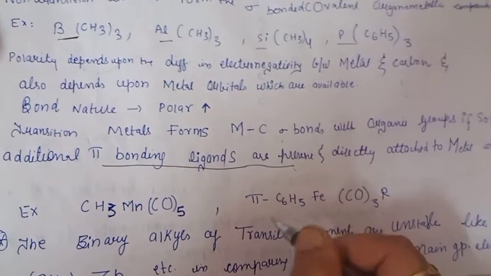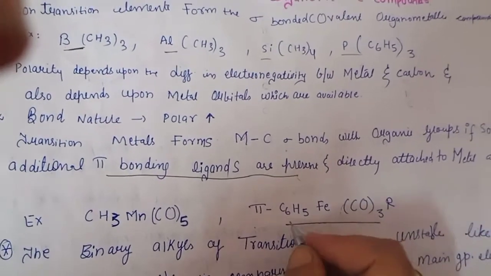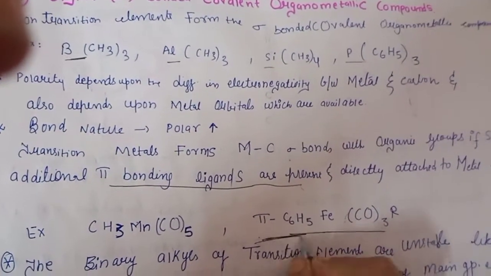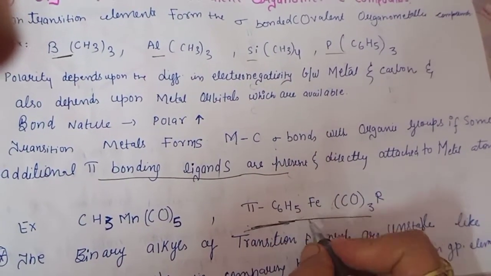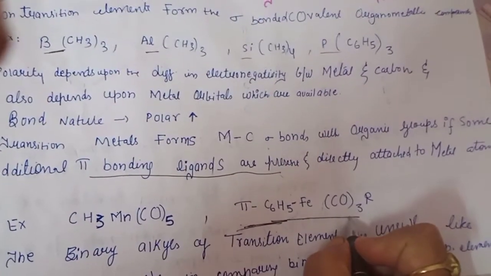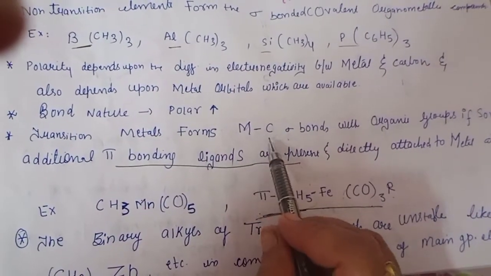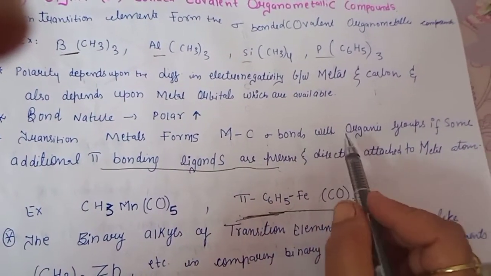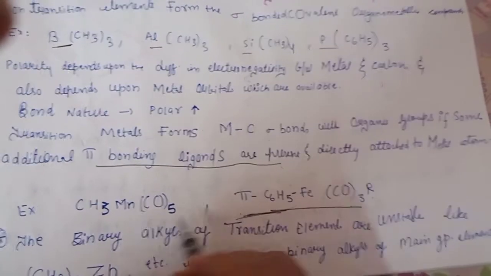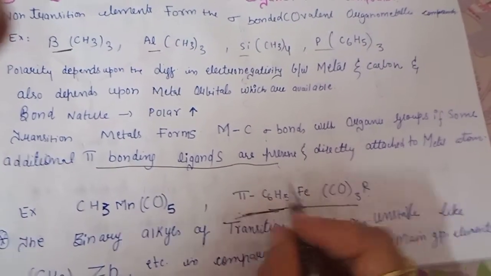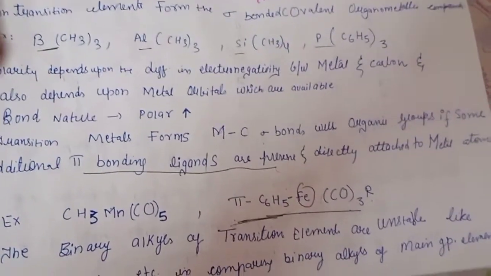For example, we can see this C6H5 Fe(CO)3 R, means this is our phenyl ligand and this is having the pi electrons, and this is our iron, this is our carbonyl group, and this is our alkyl radical. So the transition metals form the metal carbon sigma bonds with organic groups if some additional pi bonding ligands are present. Means if some additional pi bonding ligands are present, then only transition metals like iron will be able to form the metal carbon organometallic compounds.